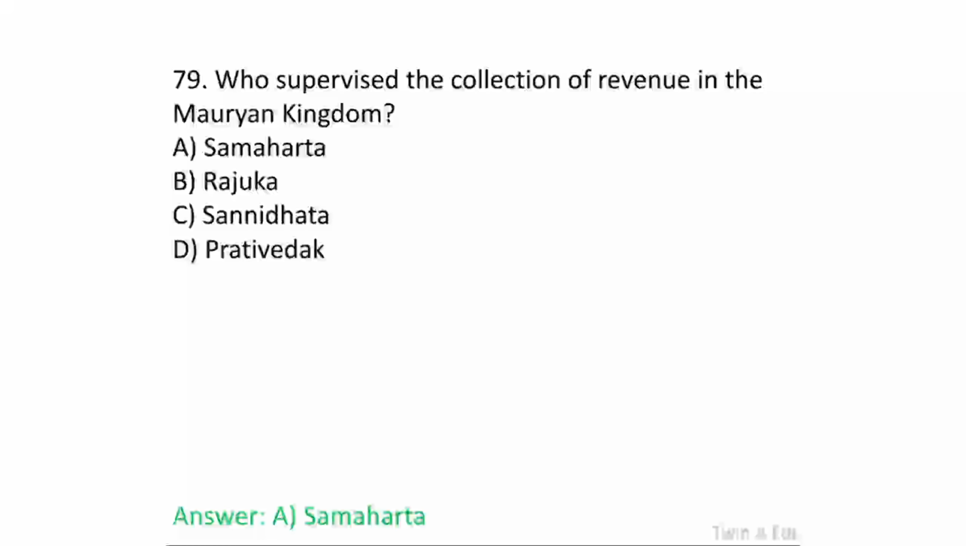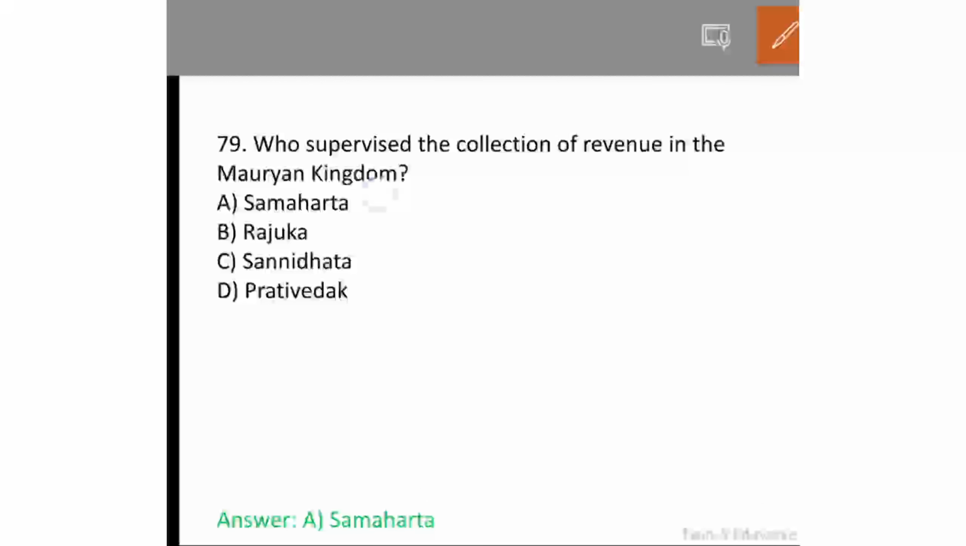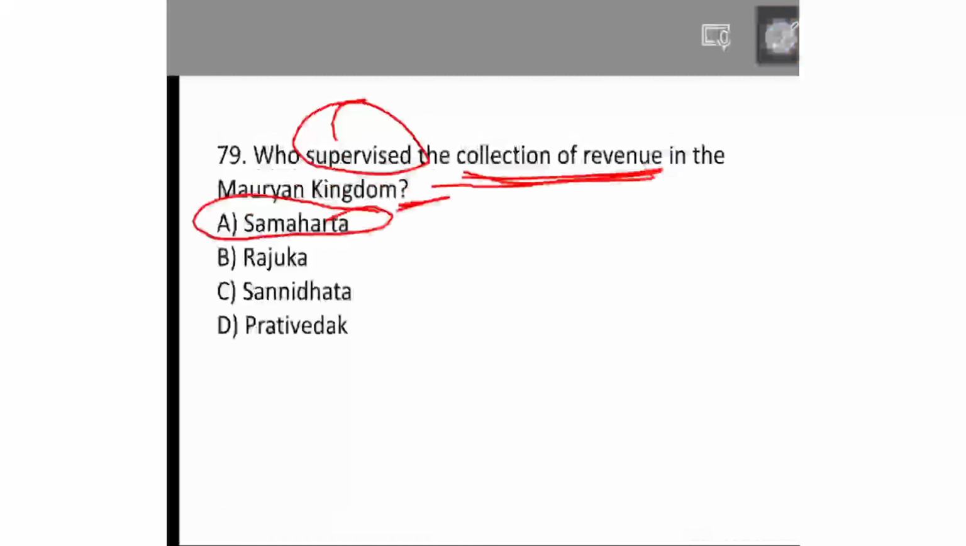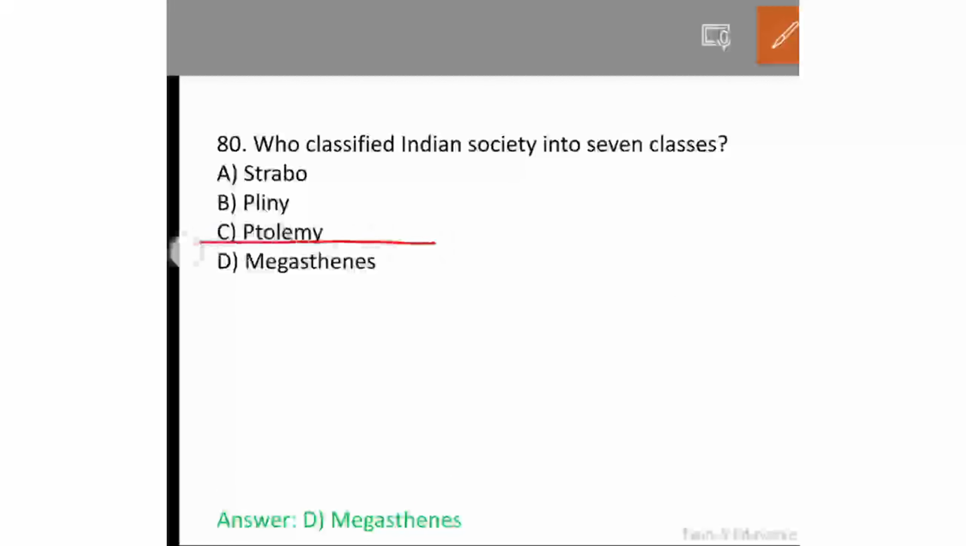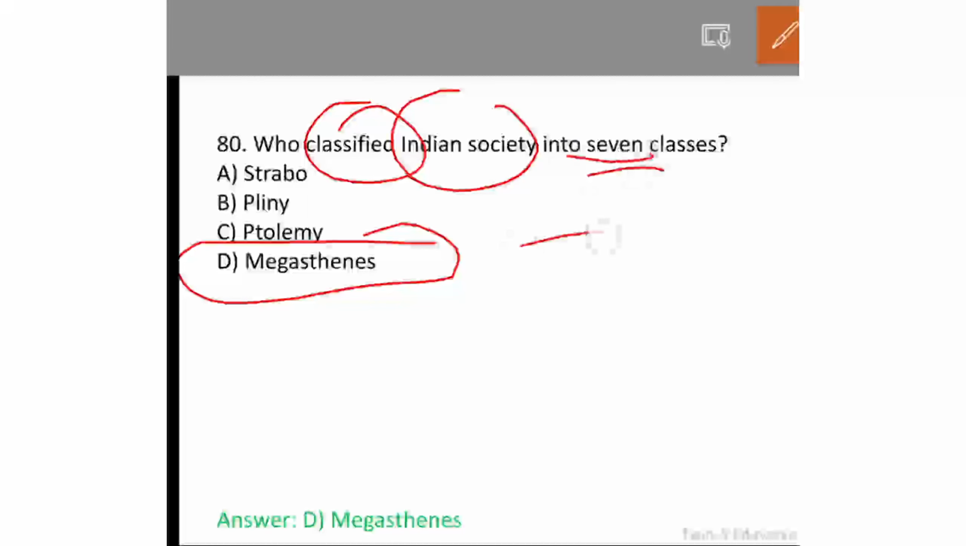Who supervised the collection of revenue in the Mauryan kingdom? Samahartha. Who classified Indian society into 7 classes? We know that it was Megasthenes.